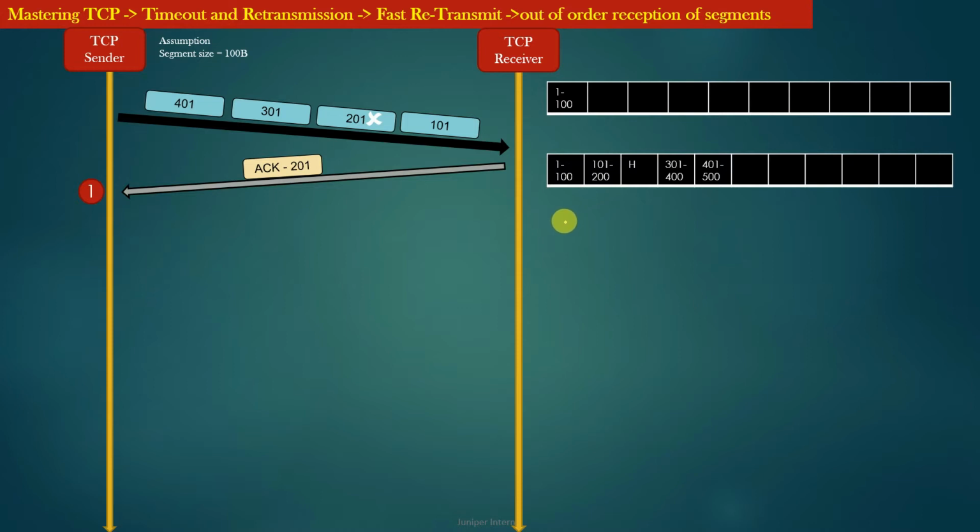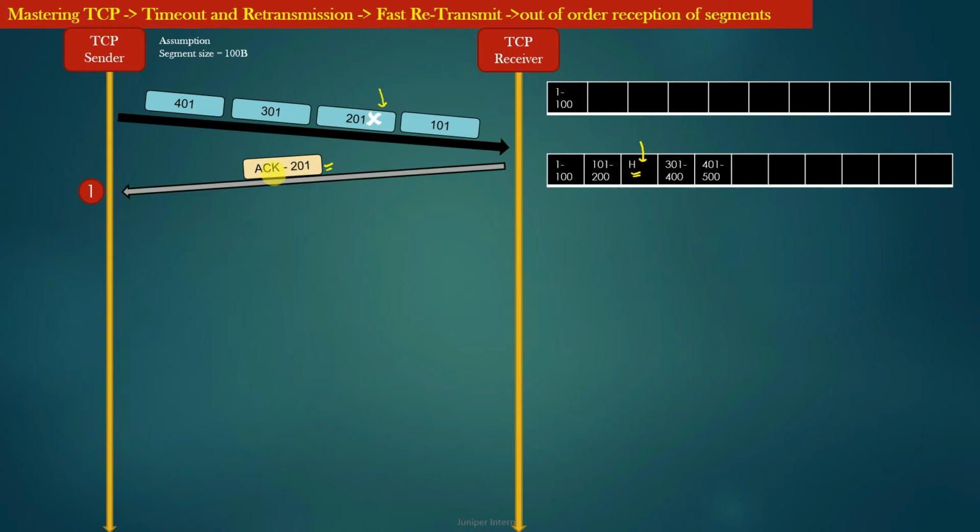So guys, continuing from the previous example, you can see that because the data segment with sequence number 201 got lost in the network, there was a hole in the TCP receiving buffer. The bytes from 201 to 300 were missing from the TCP receiving buffer, and therefore the TCP receiver generated an acknowledgement in order to fill this hole in its receiving buffer, right?